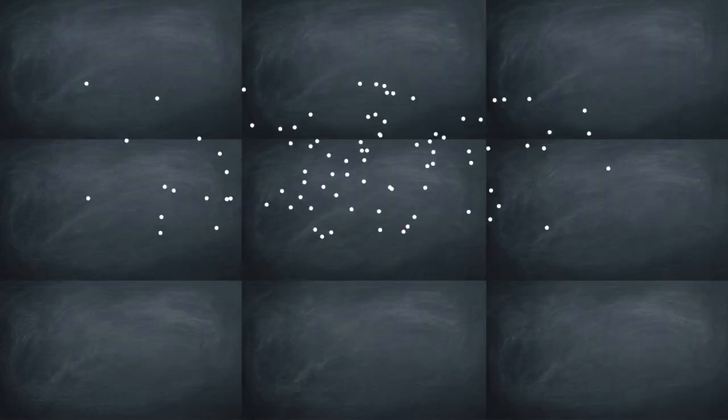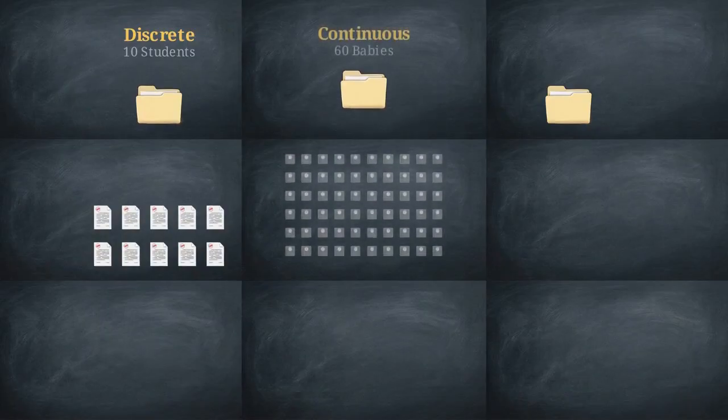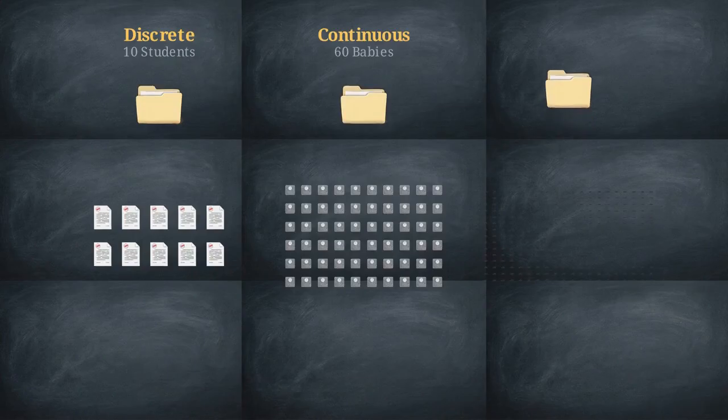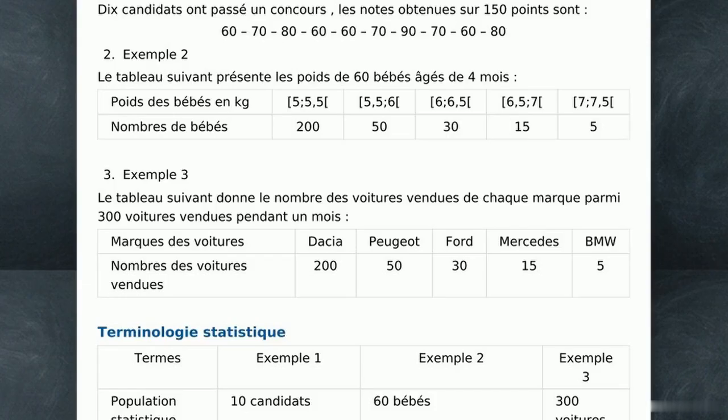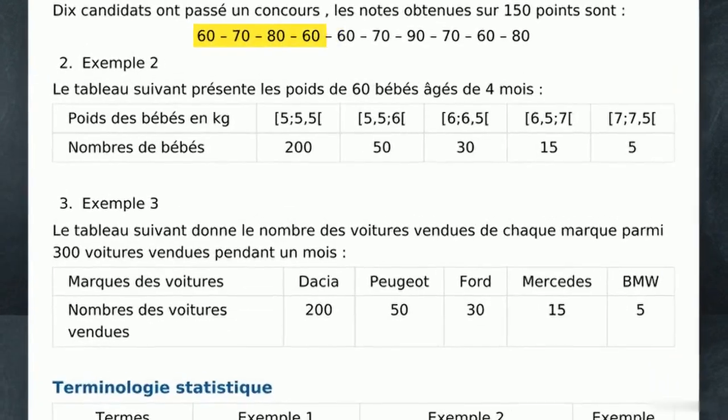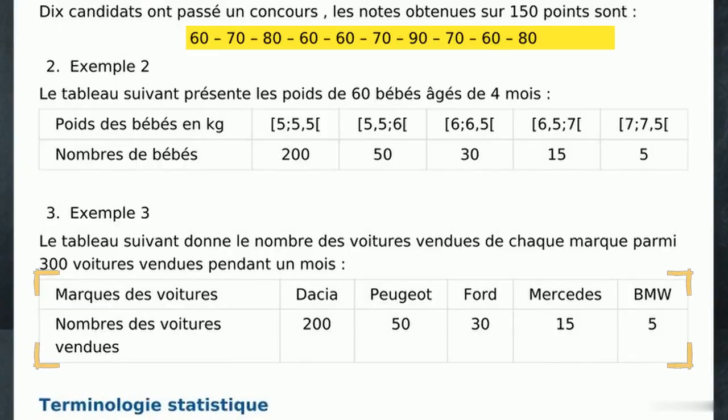Take a look at these three distinct sets of observations. We have the test scores of 10 students, the weights of 64-month-old babies, and a list of 300 car sales broken down by brand. Looking at these examples exactly as they appear on the page, the structural patterns are invisible. Staring at a list of numbers or a ledger of car brands tells us almost nothing about the behavior of the group as a whole.